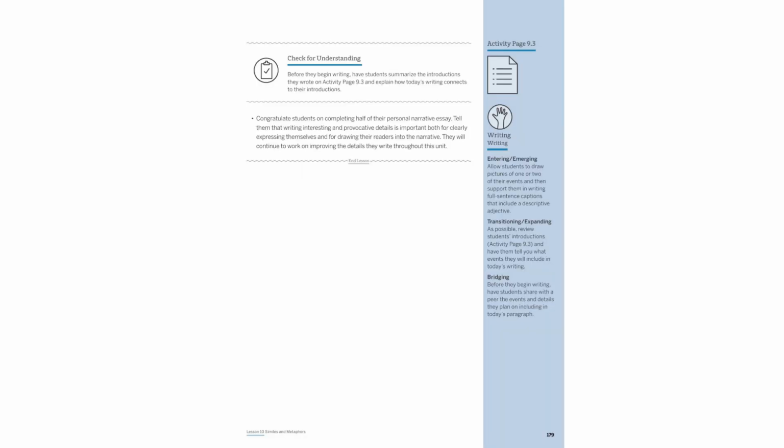Encourage students to reflect on their introductions from Activity Page 9.3, emphasizing the importance of engaging details. Highlight how these details enhance clarity and captivate readers. As they continue their narratives, remind them to integrate vivid descriptions and dialogue, ensuring their stories are both expressive and immersive. This focus on detail will be crucial throughout the unit.